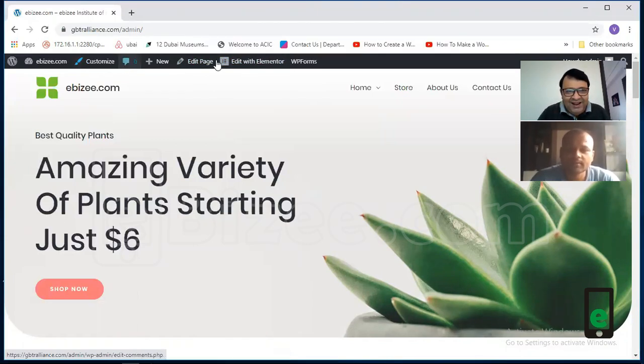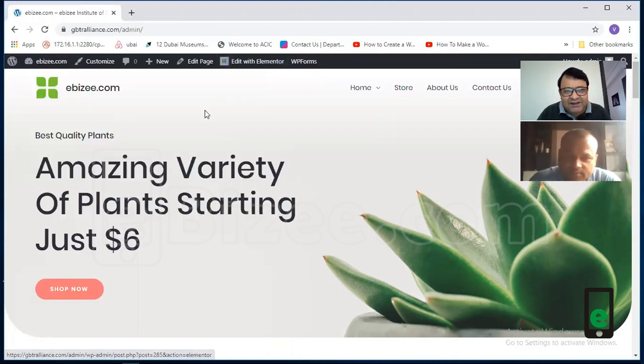And Edit with Elementor is used for the main body, where you are putting all your courses and other things, and talking about your team members and your company. And when you hover around this Edit, there is another one called Site Footer. Within this Elementor, there is a button called Site Footer. To modify the footer, you have to come here.